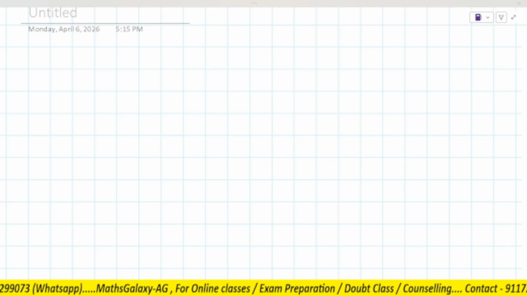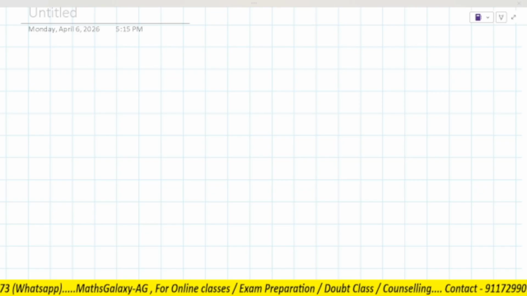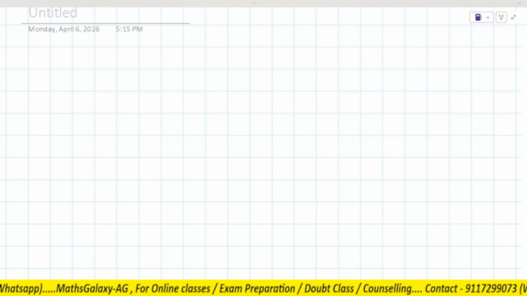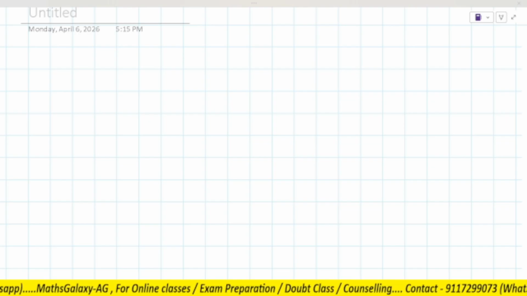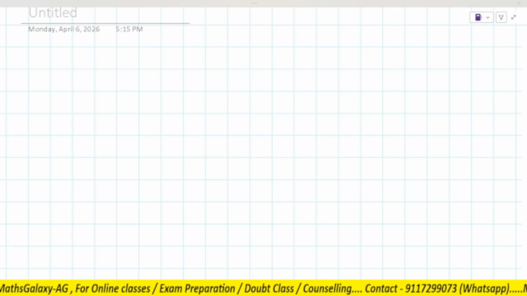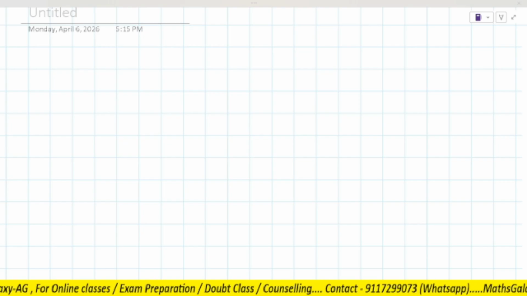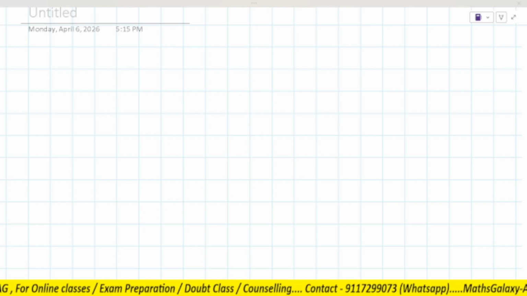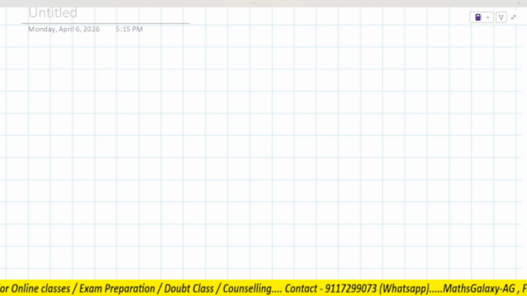Then basic algebra and algebraic manipulation. Then in fifth chapter, we have to learn about linear equations. In sixth, linear function and graphs. In seventh, number pattern. So all these chapters you have already learnt in seventh, right?